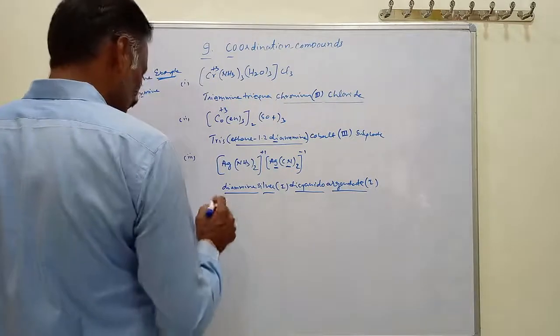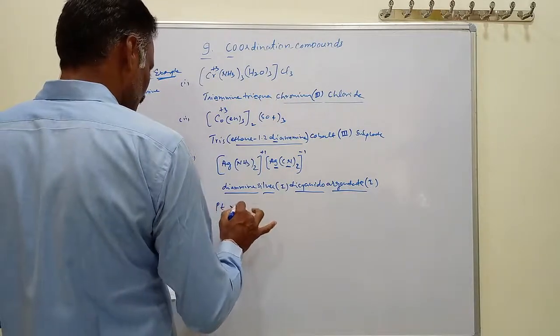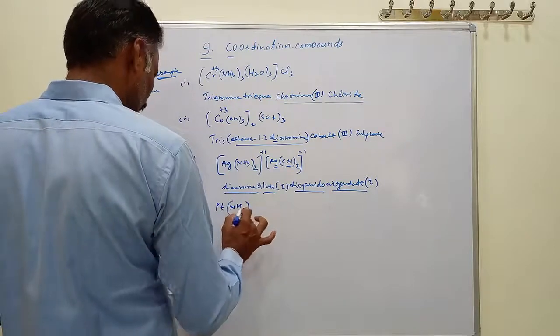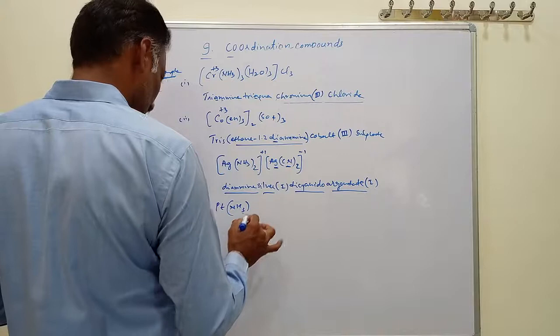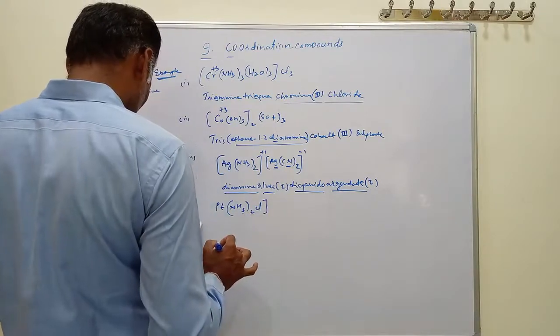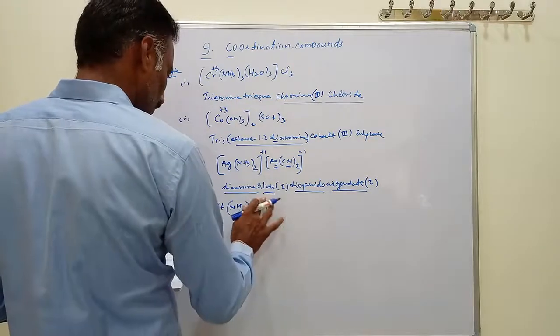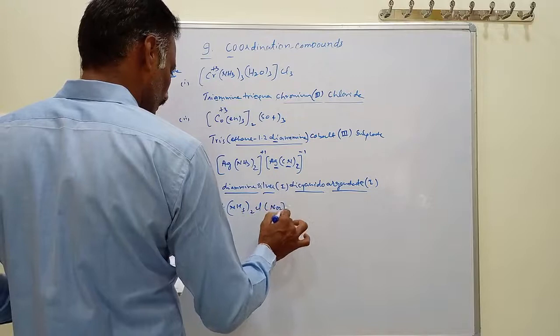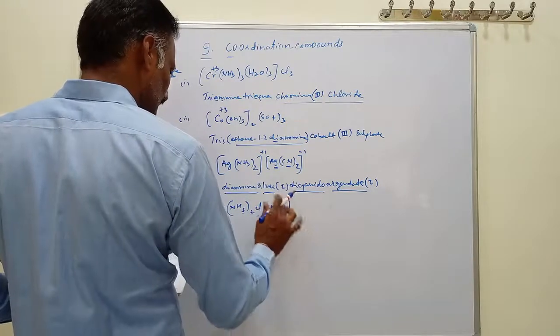One is platinum with NH3 taken twice, Cl, and NO2.